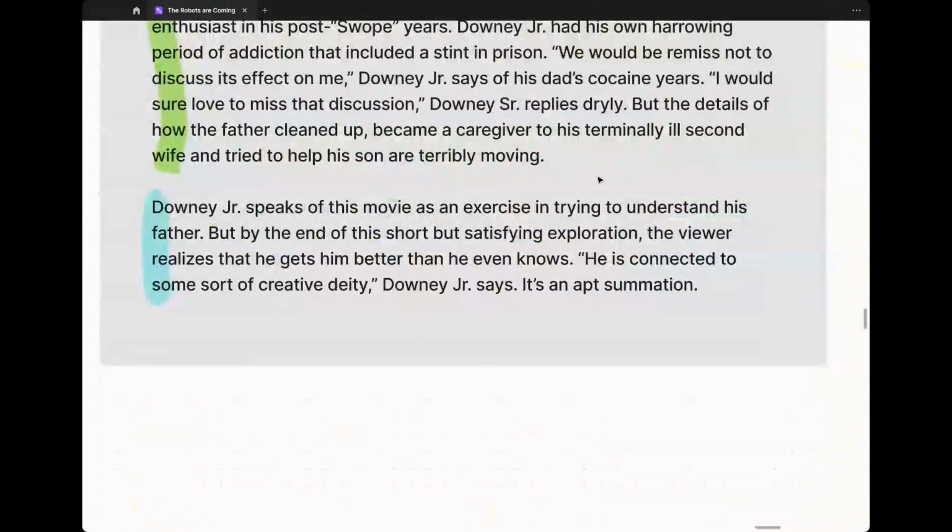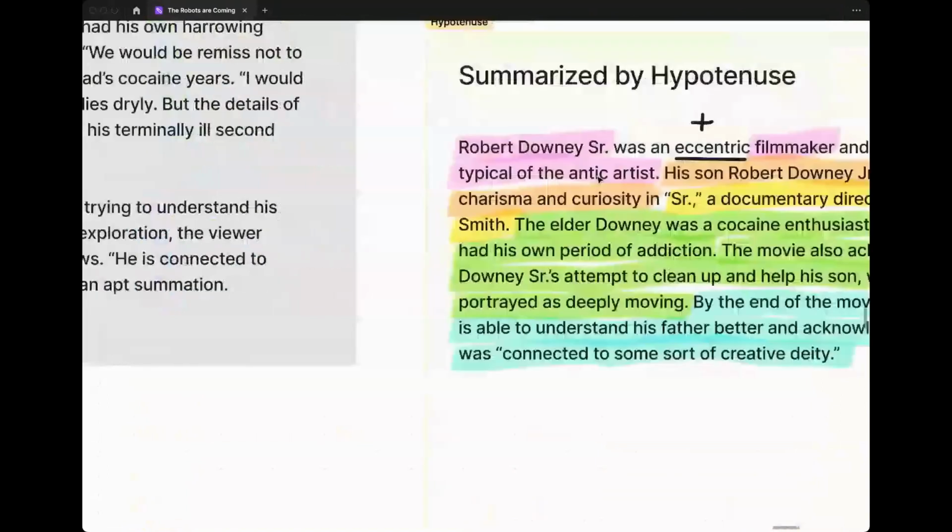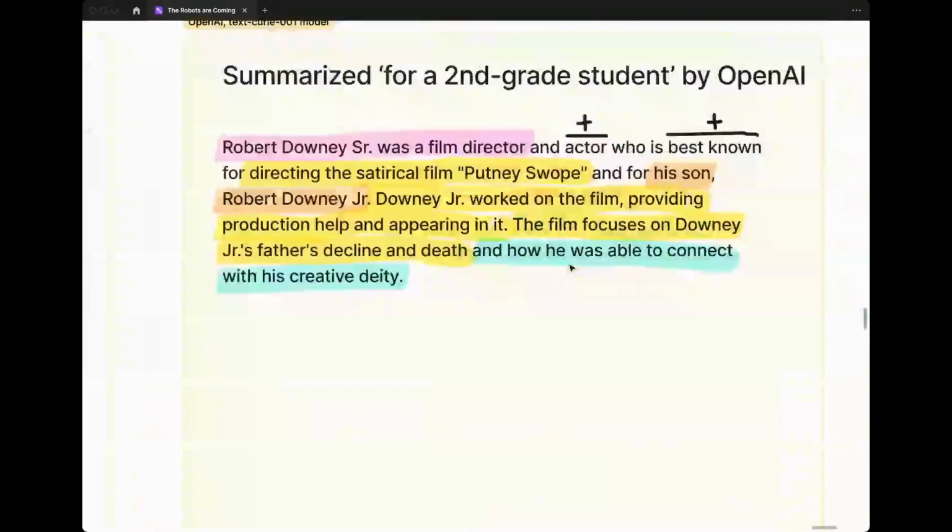really interesting and abstract. So for the AI to spit back this matter-of-fact statement saying that the film focuses on Downey Jr.'s father's decline and death and how he was able to connect with his creative deity makes creative deity feel like a more established phrase than it really is. Right. So then there's additional context because of the quotes.